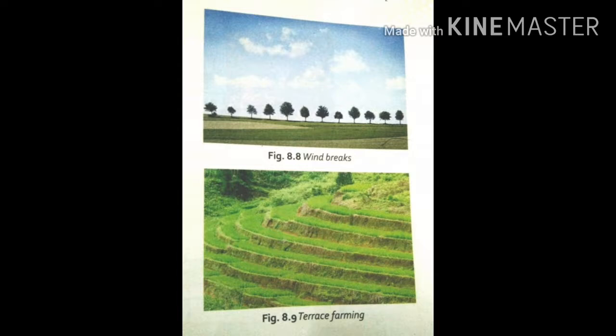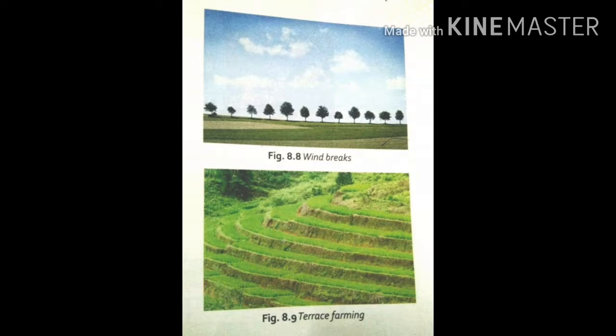Next one, creating windbreaks. How can we create the windbreaks? Planting rows of trees or bushes helps in reducing the speed of wind.